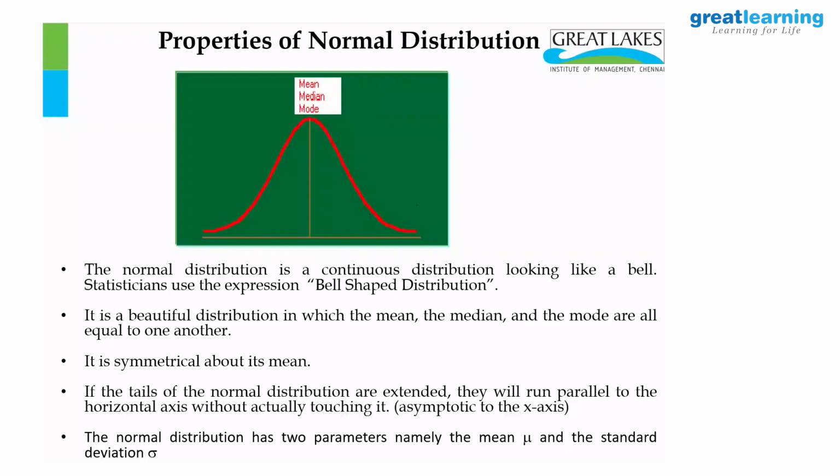The next one, the normal distribution has 2 parameters. You have to describe it with mu and sigma. In the binomial distribution, there is only one parameter, the probability of success. Poisson distribution also has one, the average rate of success lambda. But normal has 2: mean and standard deviation, and unfortunately or fortunately, mu and sigma use Greek symbols. Let's not fight. You could have used theta, eta or m and l, but they are using these. Let's get used to that, because if you use any other symbol, the world doesn't accept it.